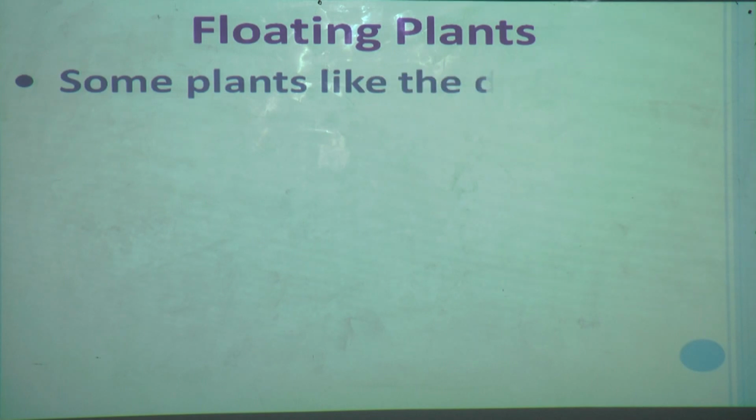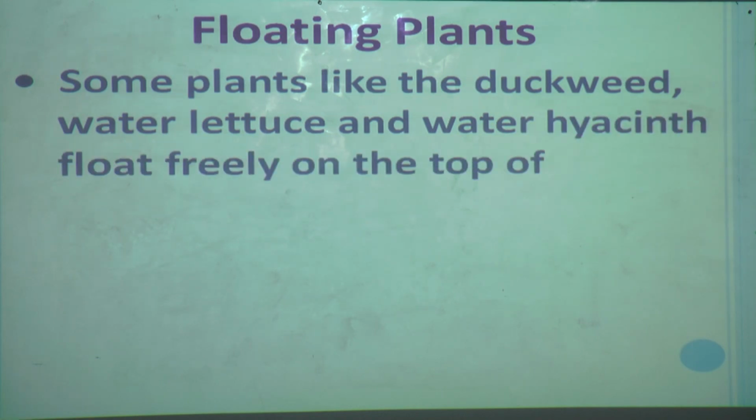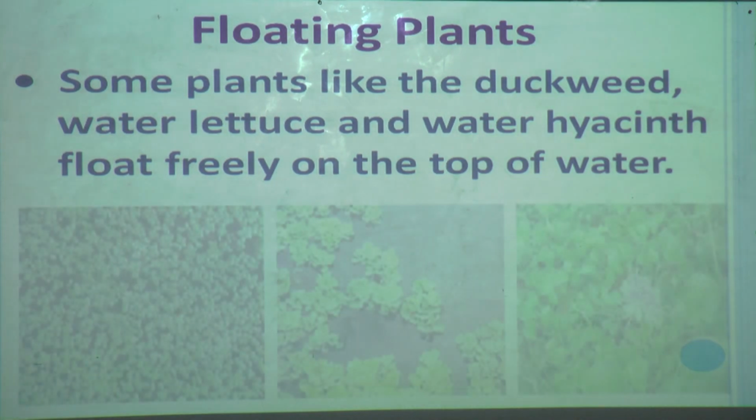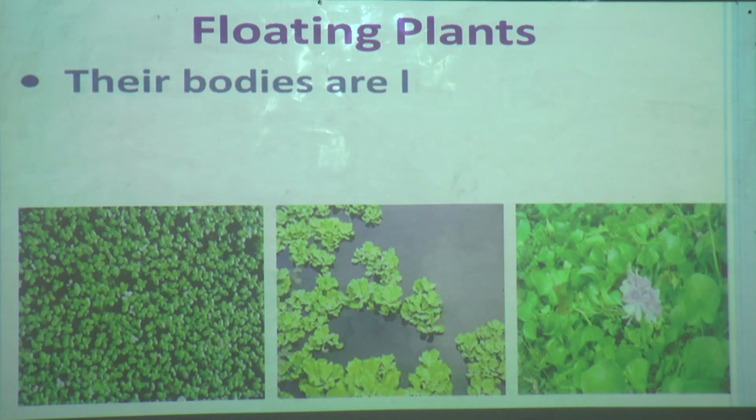Some aquatic plants like duckweed, water lettuce and water hyacinth float freely on the top of the water. You can see here they are on the top of the water. So now we will see how they are adapted. Why they can float, we will see.